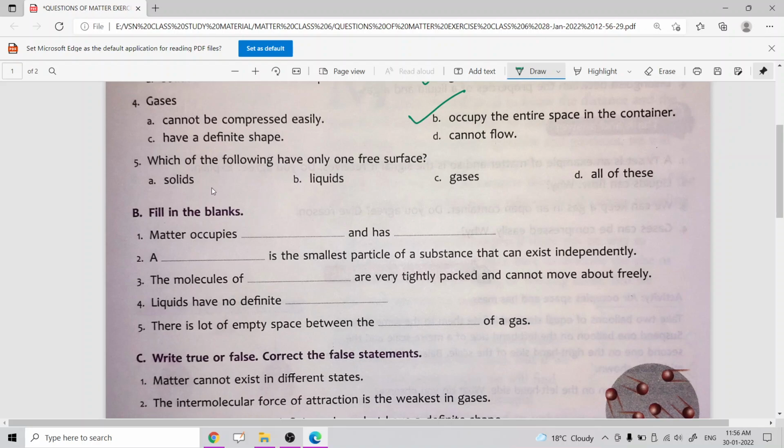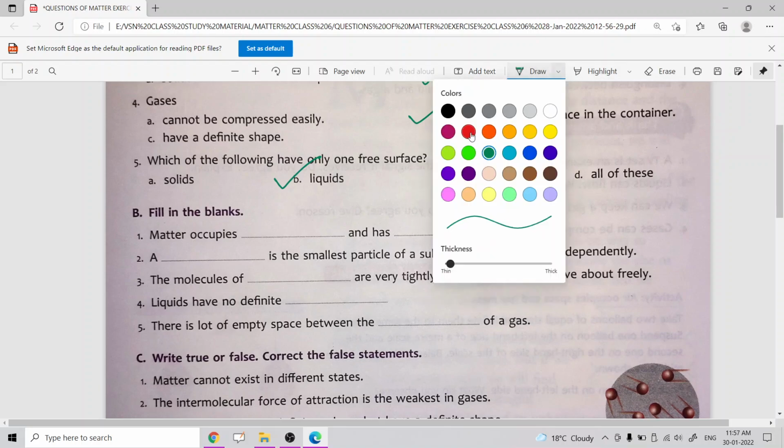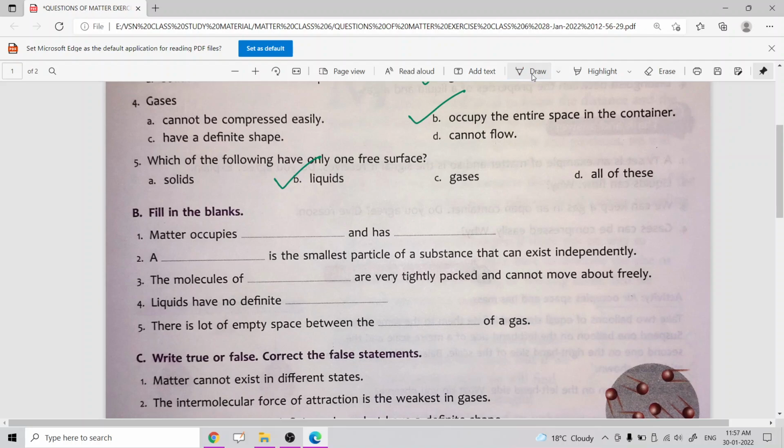So the next one is question number 5. Which of the following have only one free surface? The correct option is liquid. Solids have many free surfaces and gases have no free surface. So liquids have only one free surface. Now we move to our next part, that is fill in the blanks.